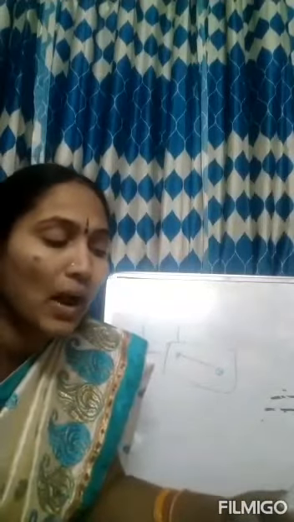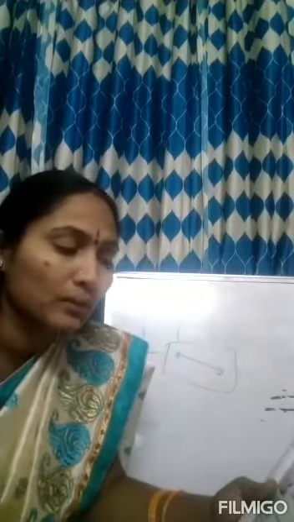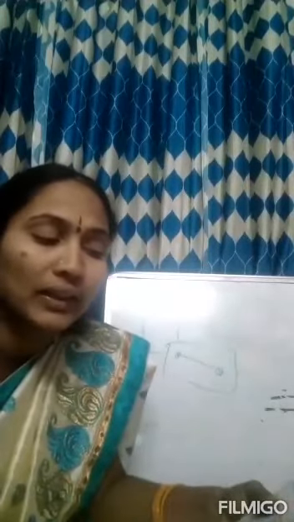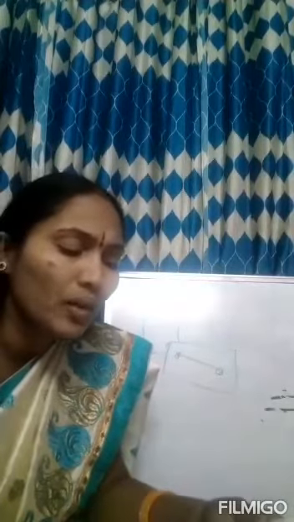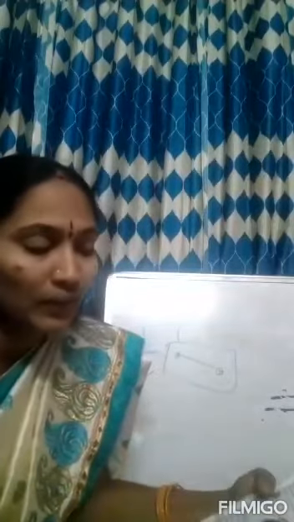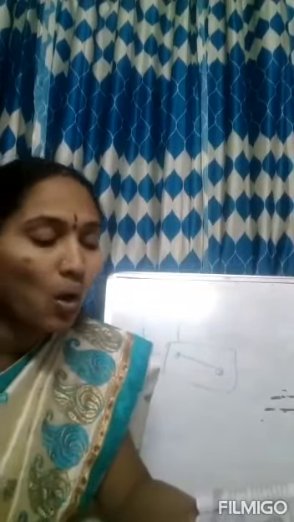Next, motion of an arrow from a bow. It is a translatory motion. And motion of the earth around the sun in a circular path, so you can say it is a rotatory motion. Motion of a drill bit. It is translatory motion as well as rotatory motion. Motion of wheels of an object, like cycle wheels. Translatory and rotatory motion. So they have asked you two examples, the motion of a drill bit as well as the motion of wheels of an object.